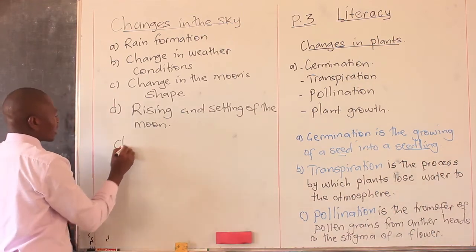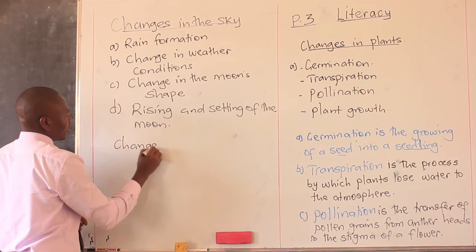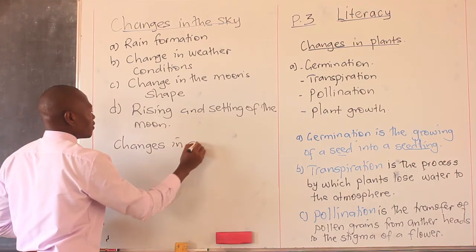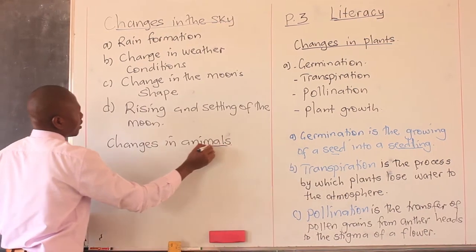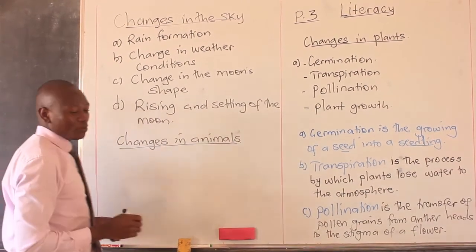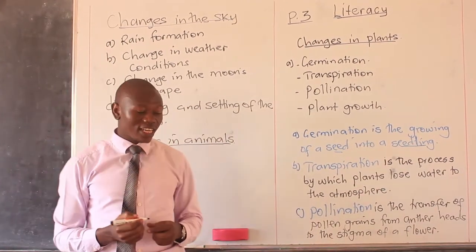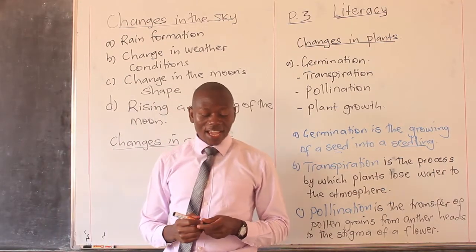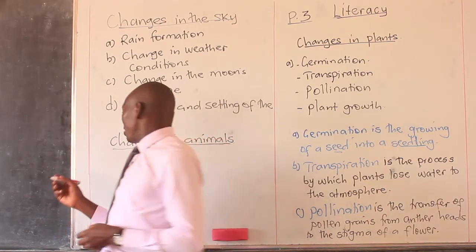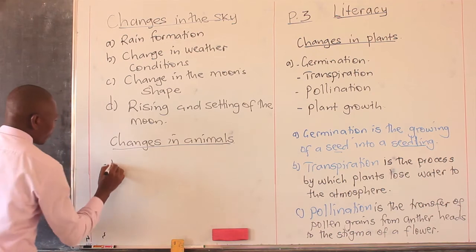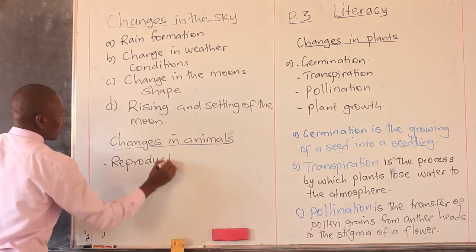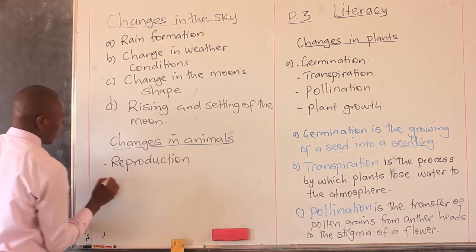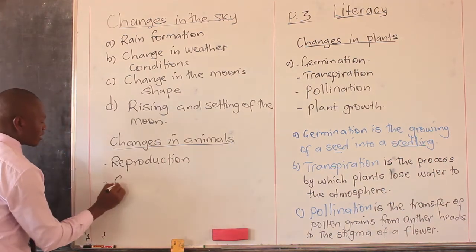How about changes in animals? What do you think are the changes that take place in animals? The first change here is reproduction. Another change is growth.